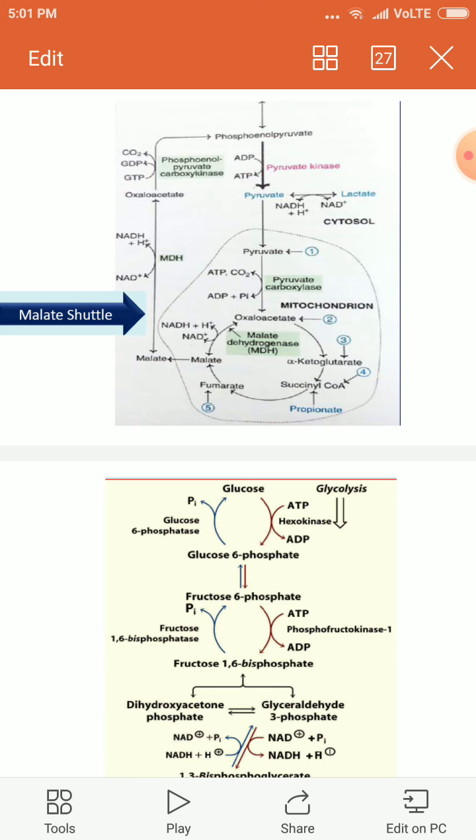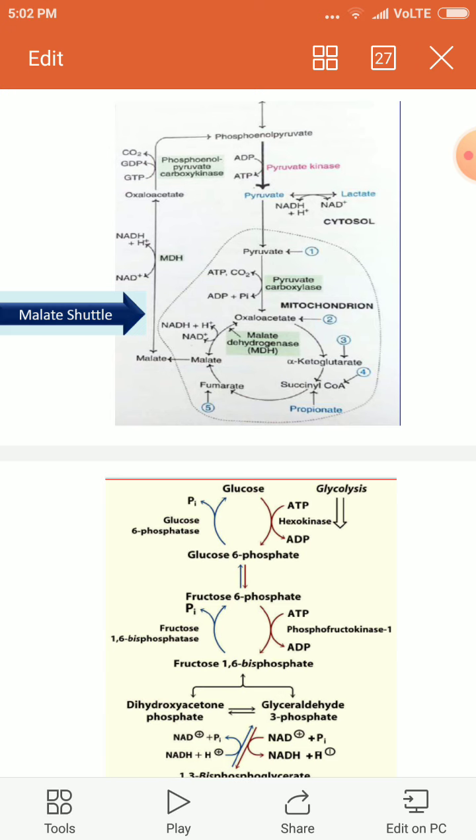This phosphoenol pyruvate carboxykinase requires a GTP molecule, as I have explained earlier in the TCA cycle, where the enzyme succinyl CoA thiokinase requires GTP. Here also no ATP is supplied directly; indirectly the energy is supplied in the form of GTP.